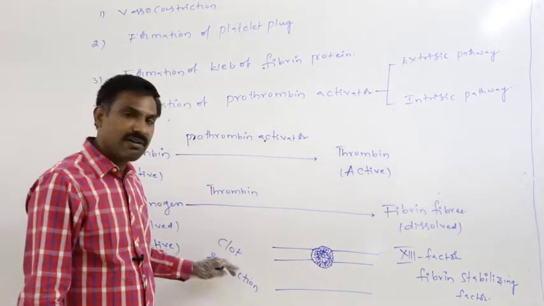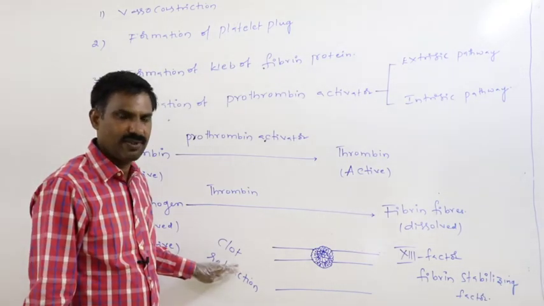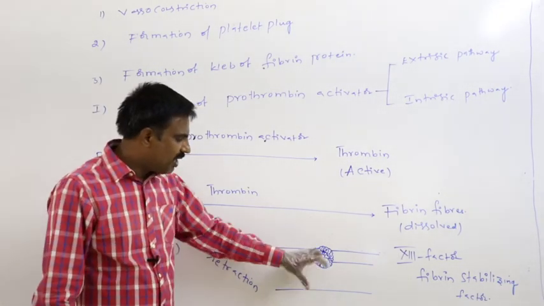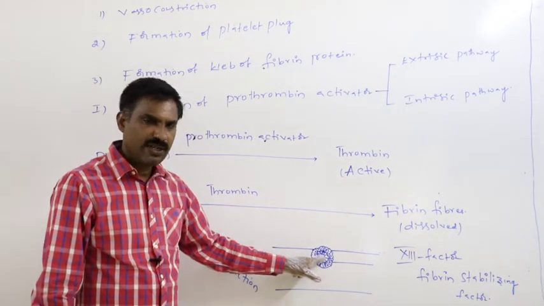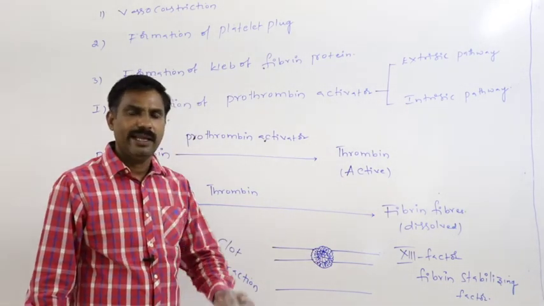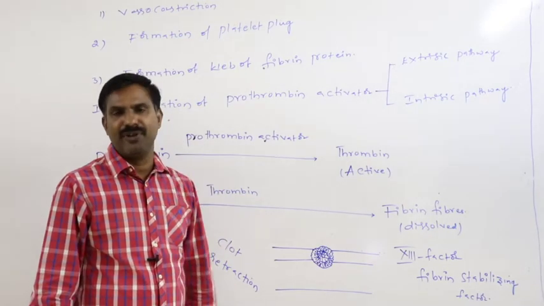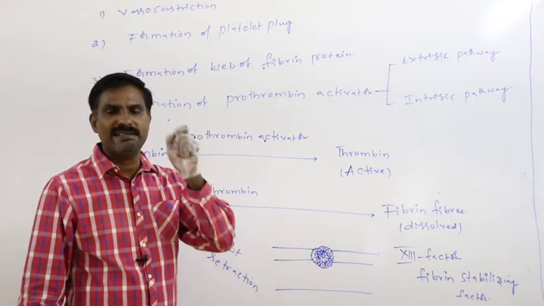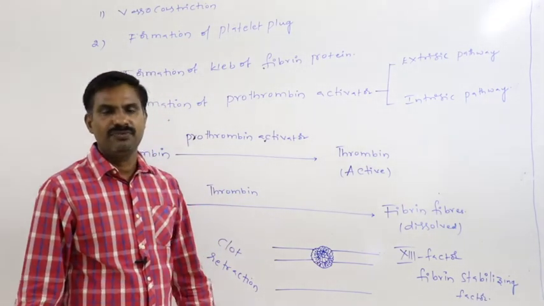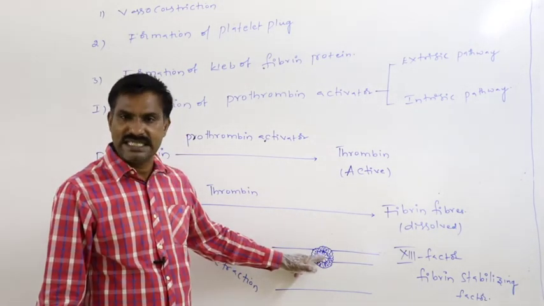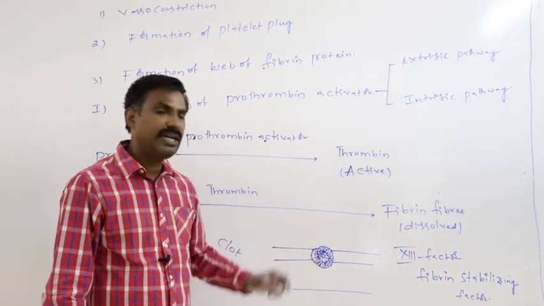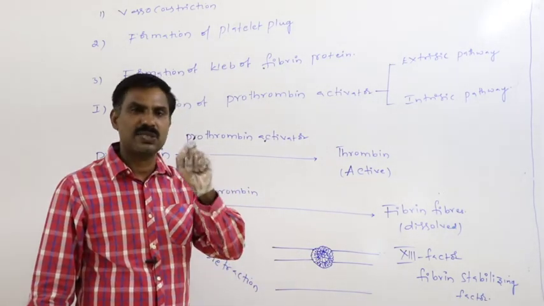Definitely, due to the clot retraction, the damaged walls of the blood vessels are completely pulled towards the center. Finally, a blood clot gets formed here. Finally, the open area of the blood vessel is completely sealed. Finally, oozing of the blood gets stopped here.